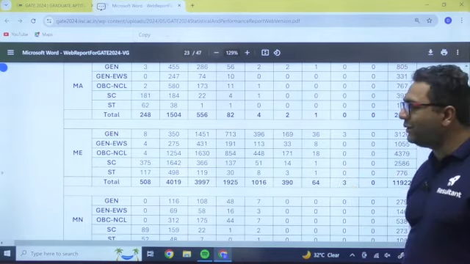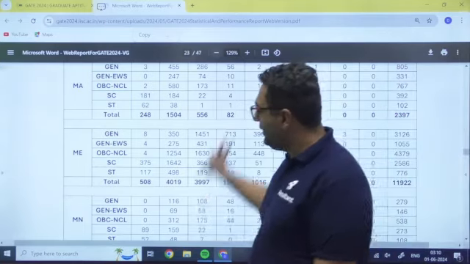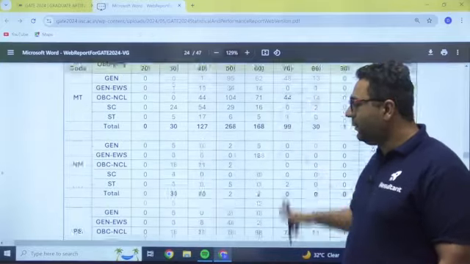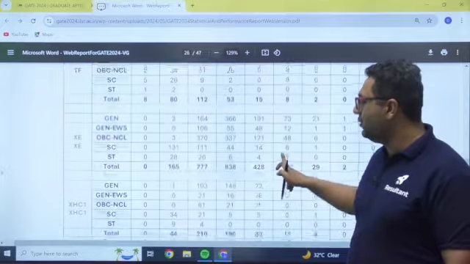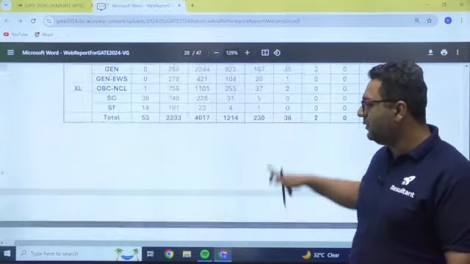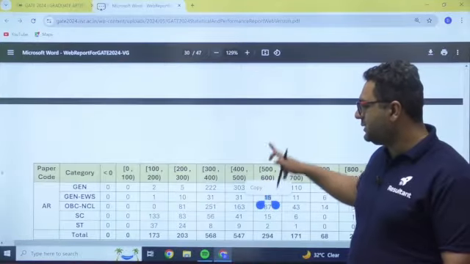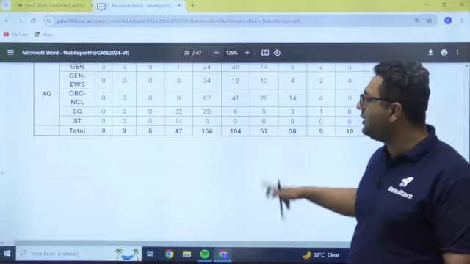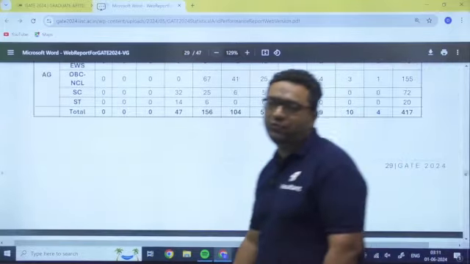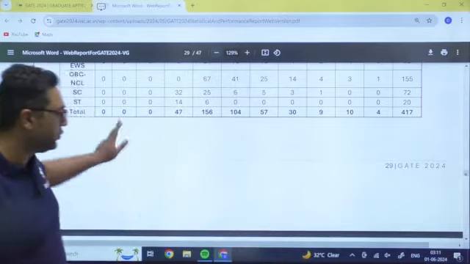That is how things can be seen from this data. This data gives you a clear picture if you are preparing for next year, so it is going to be very helpful. This is the entire data for all the branches. Likewise, this is related to the GATE score. Like we have seen for the marks, the same is given for the GATE scores.